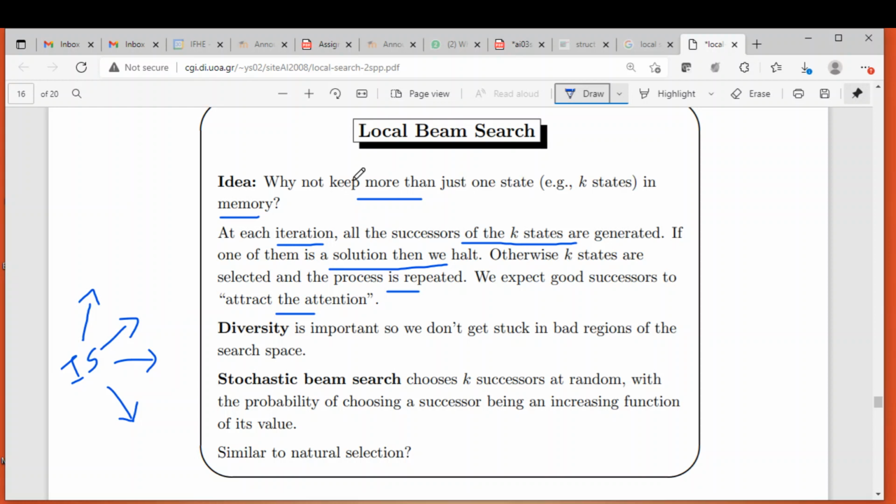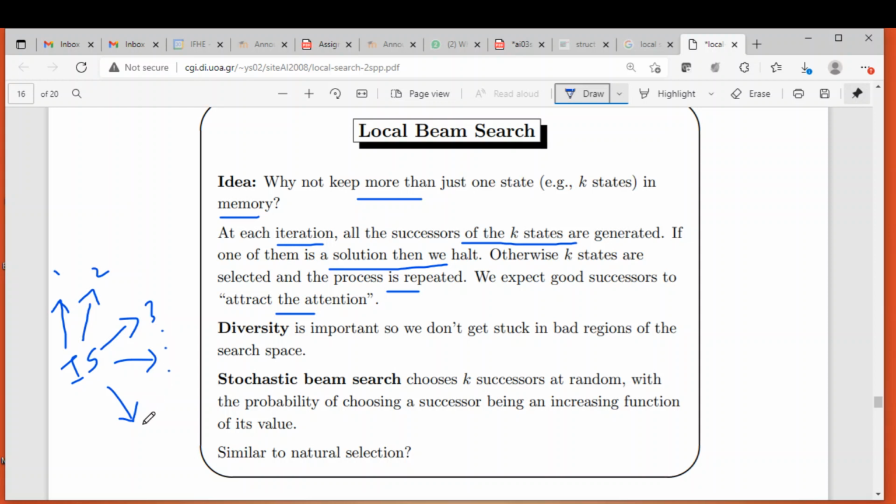But this local beam search algorithm says: identify all the successors of the initial state. After that, from these you identify some k states. Let us assume we have n successors, 1, 2, 3, and so on up to n.